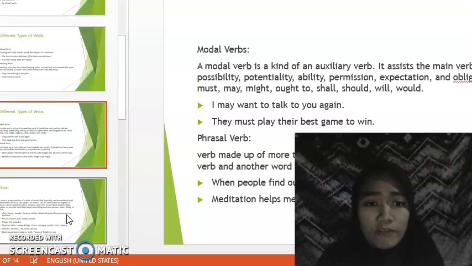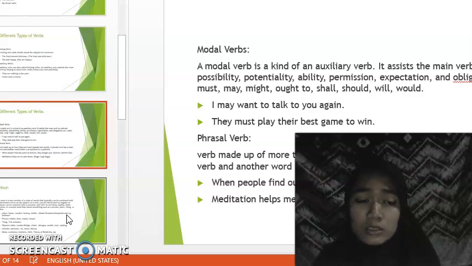And then modal verb. A modal verb is a kind of auxiliary verb. It assists the main verb to indicate possibility, potentiality, ability, permission, expectation, and obligation. Can, could, must, may, might, ought to, shall, should, will, would. For example: I may want to talk to you again. And another example: they must play their best game to win.